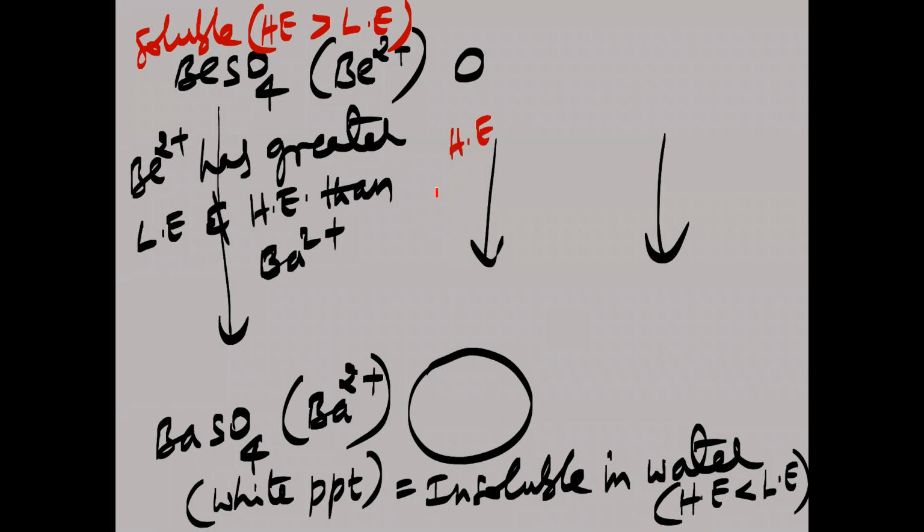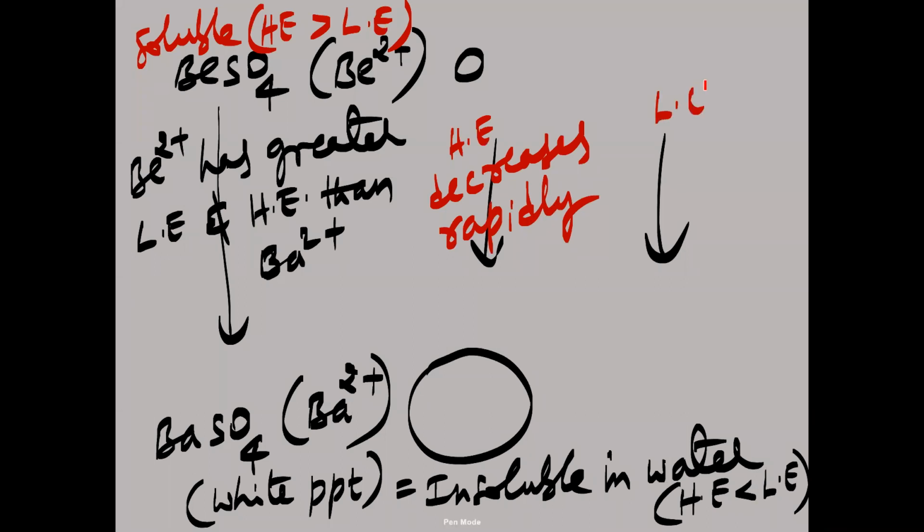Hydration energy decreases rapidly from top to bottom here. And lattice enthalpy also decreases, but slightly. So in case of sulfates, lattice enthalpy decreases slightly, whereas hydration enthalpy decreases rapidly.